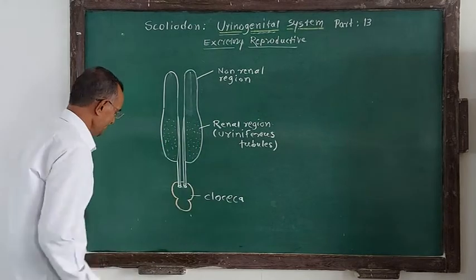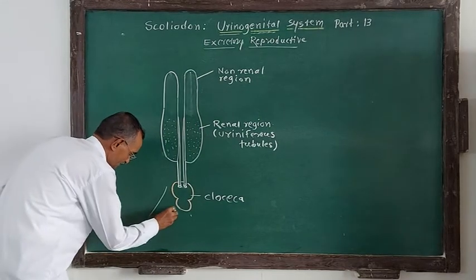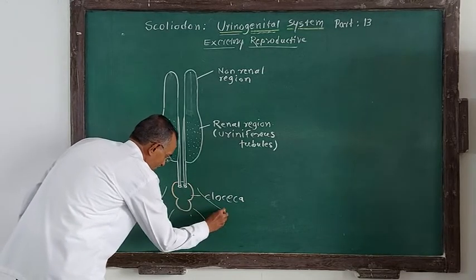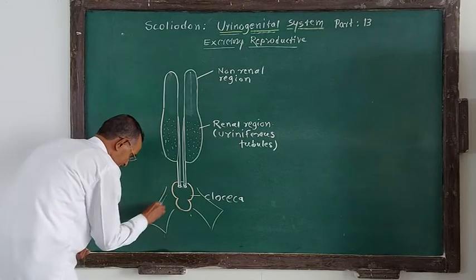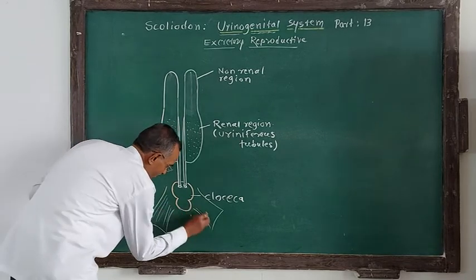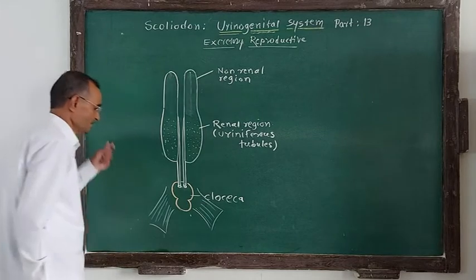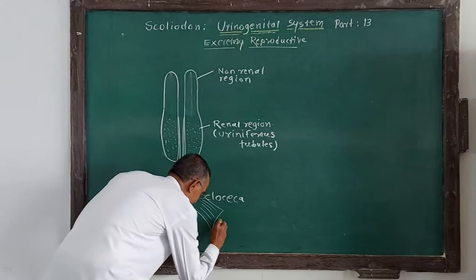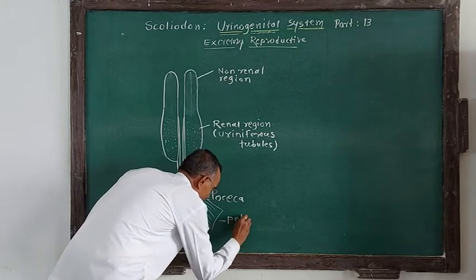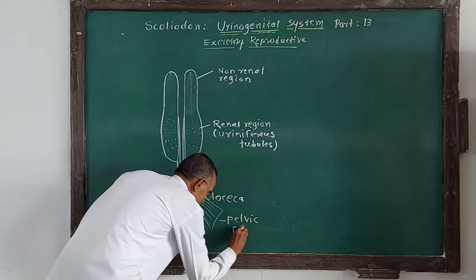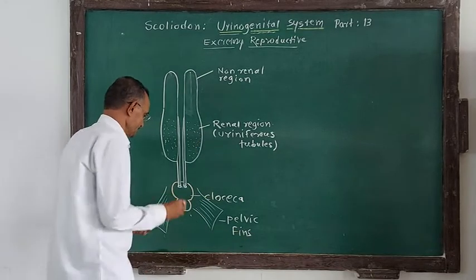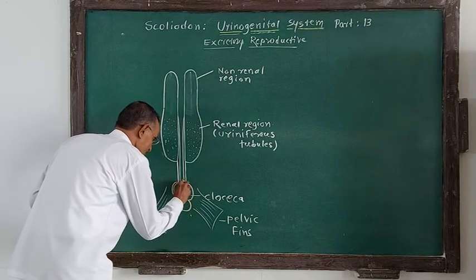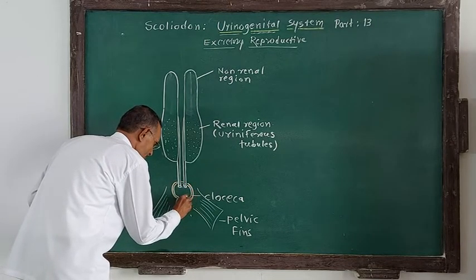Where is it present? If we consider the location, it is present in between such fins. All of us are familiar with these fins. These fins are posterior fins, and they are called pelvic fins. So in between the pelvic fins, this cloaca is present. Our cloacal chamber is present, and in it the ureter opens.